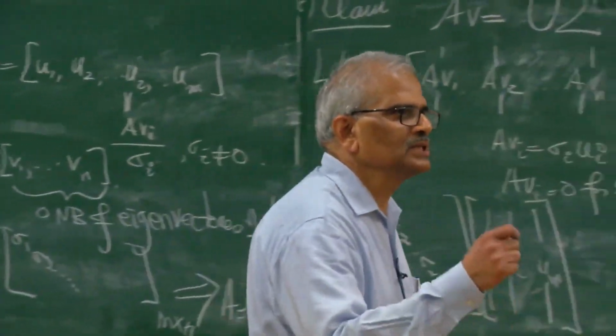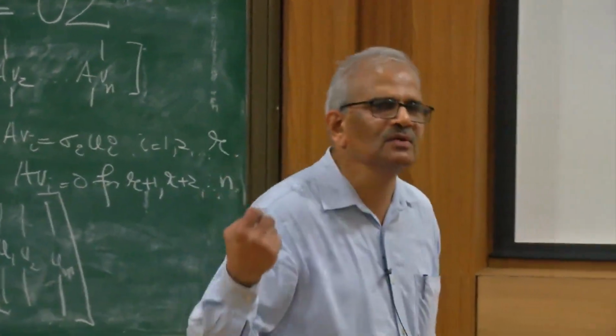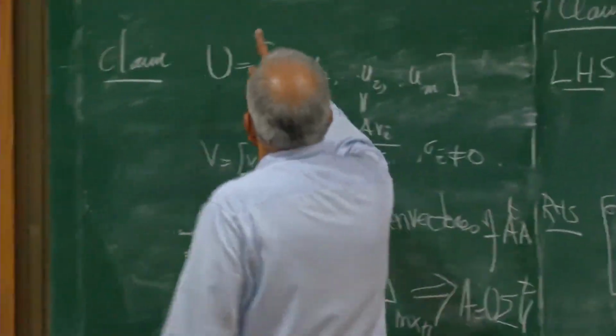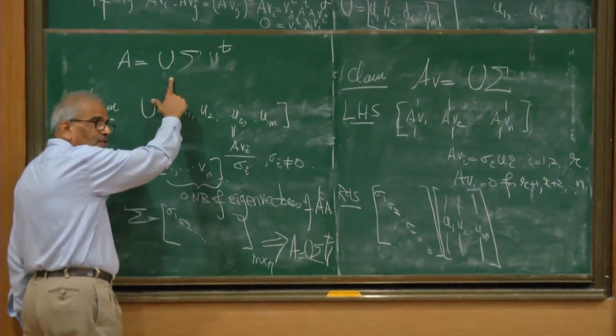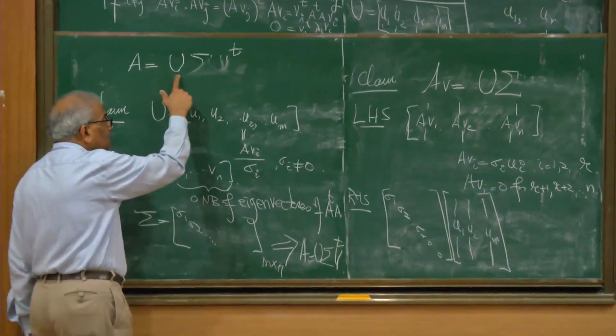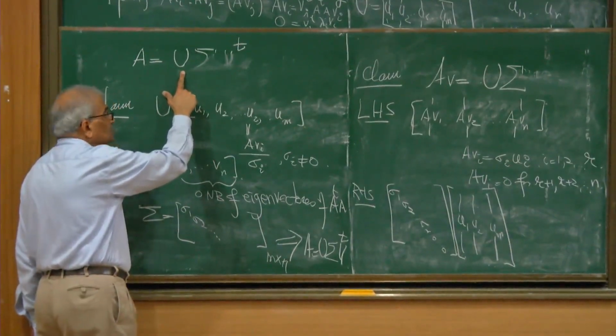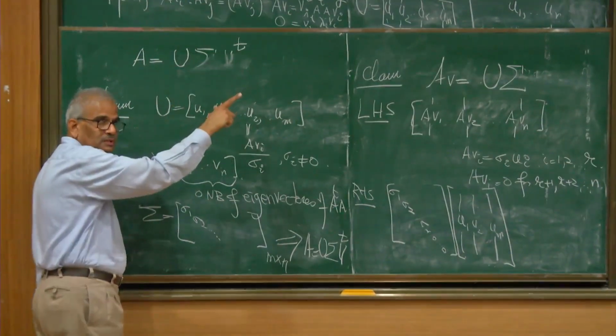So existence of the singular value decomposition is obtained in a particular fashion. We are not multiplying an arbitrary matrix U with another matrix V consisting of eigenvectors of A transpose A. But it will happen that U is an orthogonal matrix, the way we have constructed it, and it will consist of mutually perpendicular unit vectors which are eigenvectors of A A transpose.